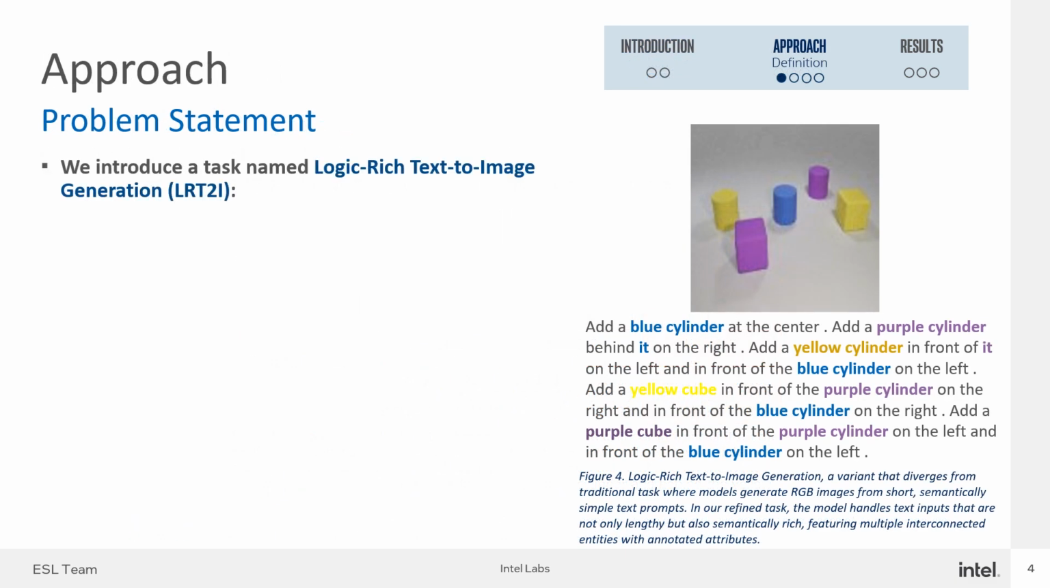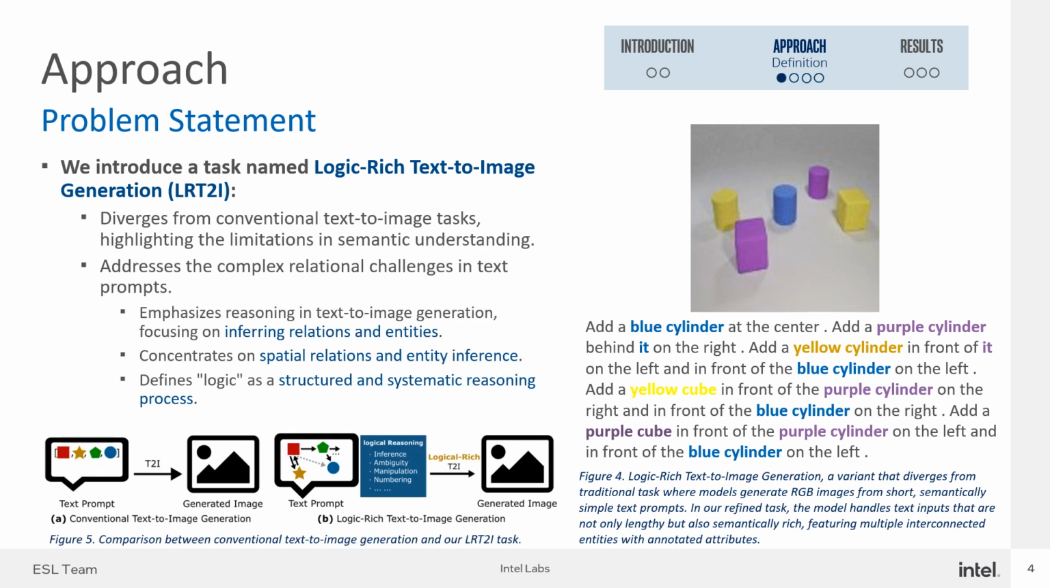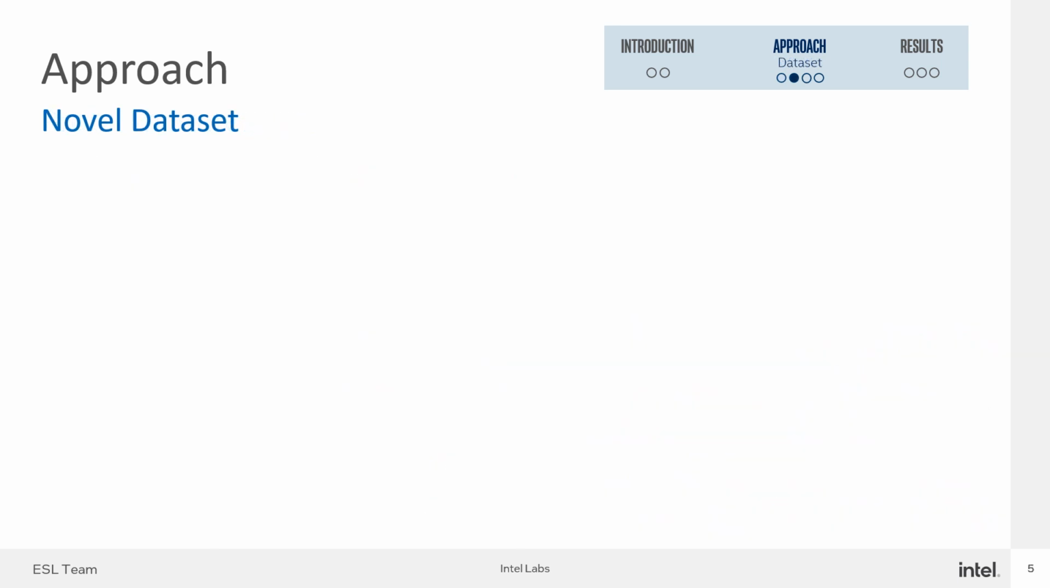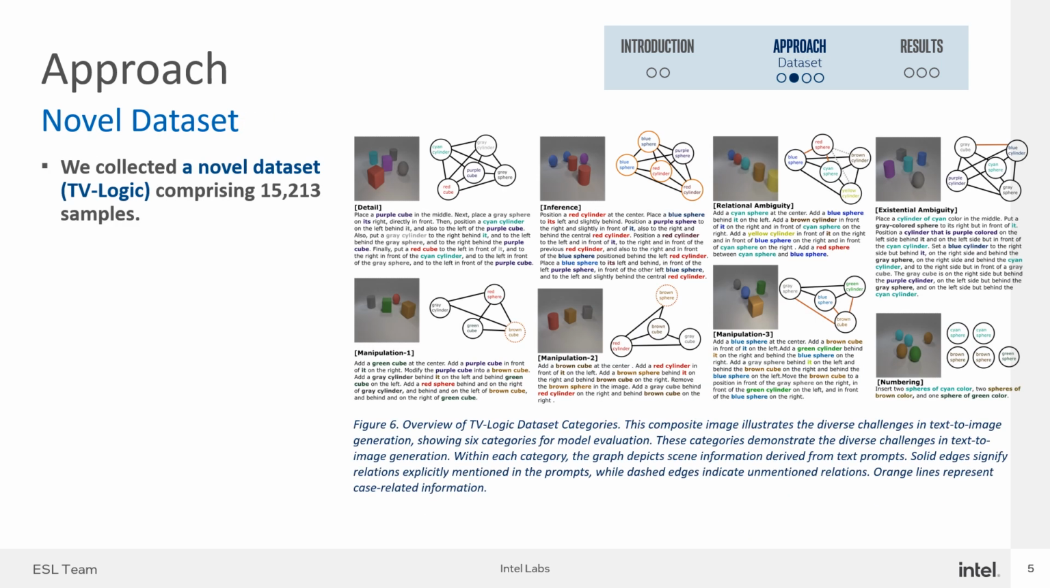We now formally introduce a new task, logic-rich text-to-image generation, which differs from conventional text-to-image tasks by emphasizing semantic understanding limitations. Reasoning in text-to-image generation involves inferring relations and entities. Our focus is on spatial relations and entity inference, while the logic here denotes a structured reasoning process. To better evaluate understanding and reasoning in this text-to-image generation task, we collected a novel dataset, which has around 15,000 samples. Each sample includes a long, content-rich text prompt and its corresponding images.